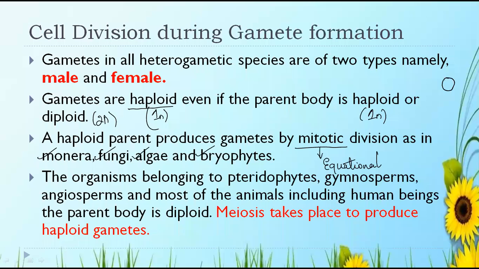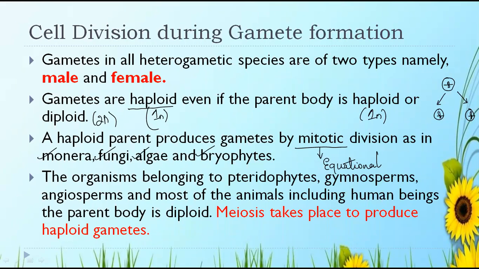In this mitotic division, what happens? One cell divides into two. Yes or no? An equal number of chromosomes is present in the two daughter cells. From the parent to the two daughter cells, chromosomes are divided equally, so it is known as equational division. This takes place in Monera, fungi, algae and bryophytes. So you need to remember always: the haploid parent produces gametes by mitotic division in Monera, fungi, algae, and bryophytes.